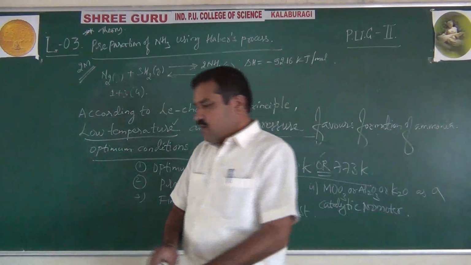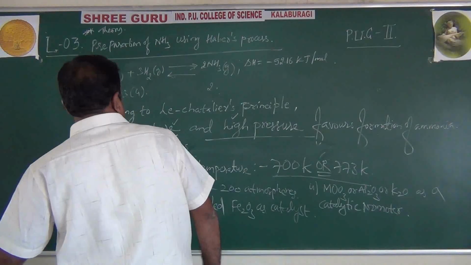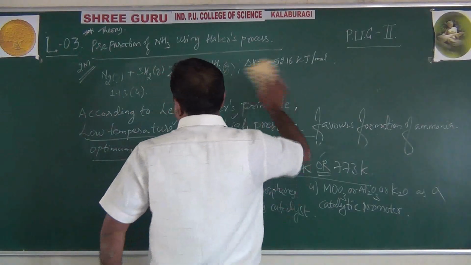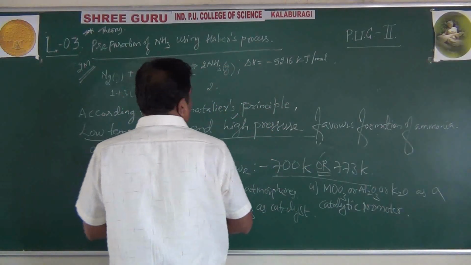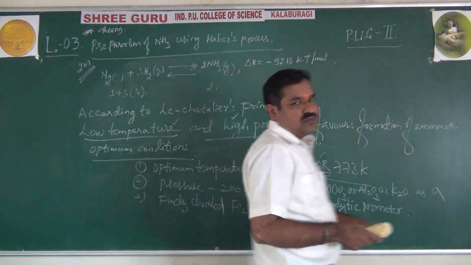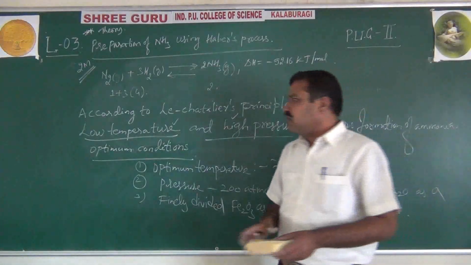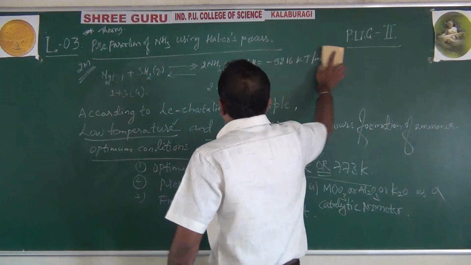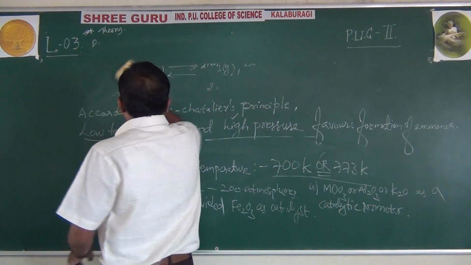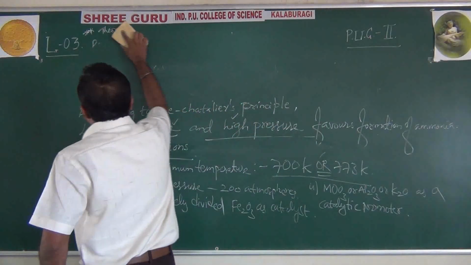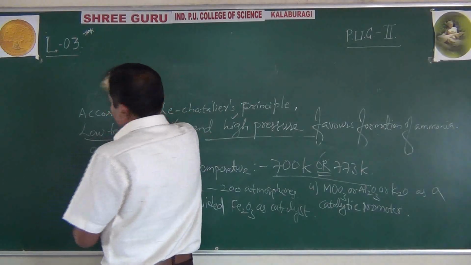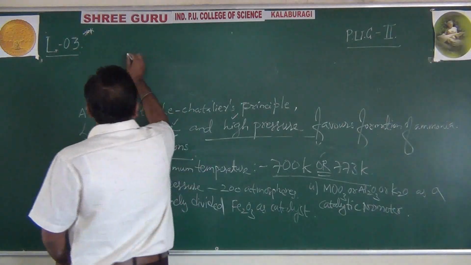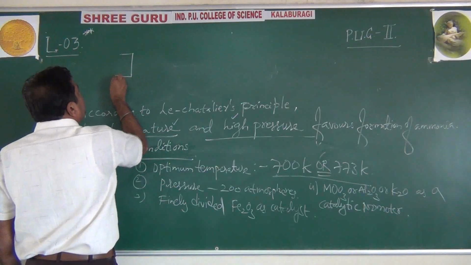Okay. Right. After understanding these physico-chemical principles, students, I will show you what is that flow sheet diagram. No need of explanation, just have to draw the diagram. What is the flow sheet diagram for the preparation or synthesis of ammonia by Haber's process? Let us see. I will try to show you in a simple manner.